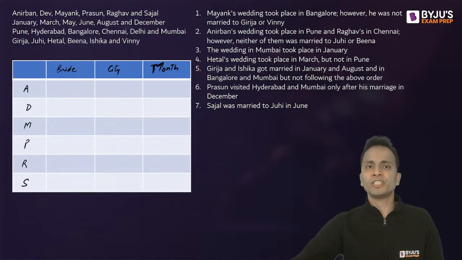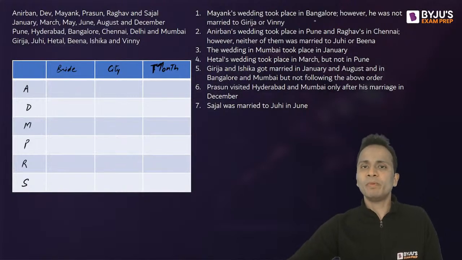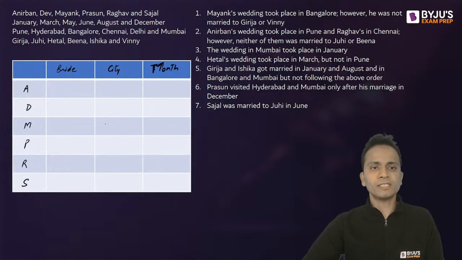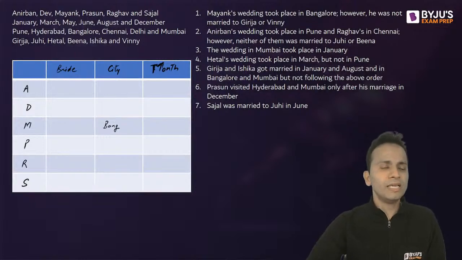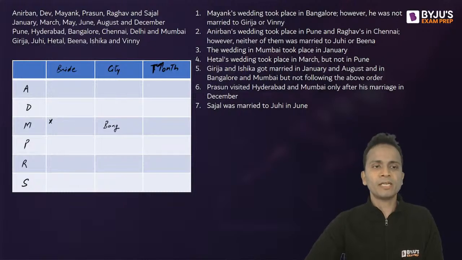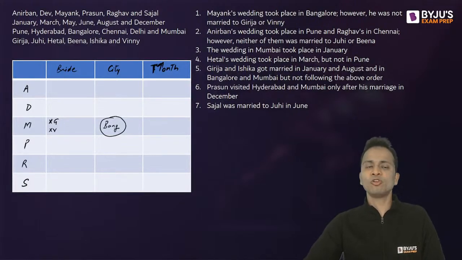Now first information, first statement, Mayank's wedding took place in Bangalore. So Mayank, the city will be Bangalore. All right. However, he is not married to G or V. The initials of the wives' names are also different. So Mayank is not married to G, not married to V. Okay. So city is Bangalore. Wedding took place in Bangalore, right? So this was the first statement read completely. Done. Now let's move on to the next statement. Okay. So Bangalore is fixed.